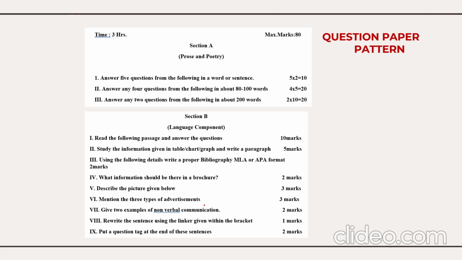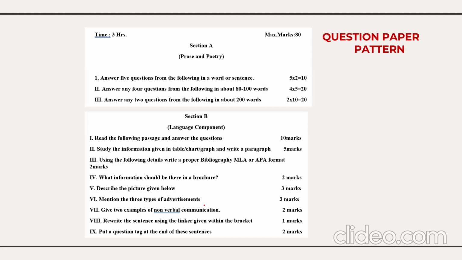Then you need to interpret the chart or the graph, that is for 5 marks. Then you need to arrange the bibliography either in the MLA style or the APA format for 2 marks. Then some theory questions about brochure writing. Then you need to describe a picture, 3 marks. Then you need to answer a few questions based on the types of advertisement, that's for 3 marks. Then 2 marks questions on communication skills, a 1 mark question to join two sentences by using a linker, then the question tag for 2 marks. So this is the brief blueprint of your question paper.